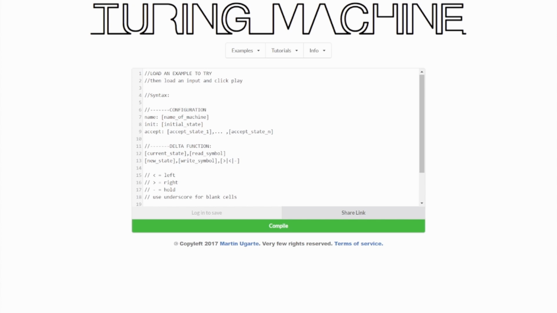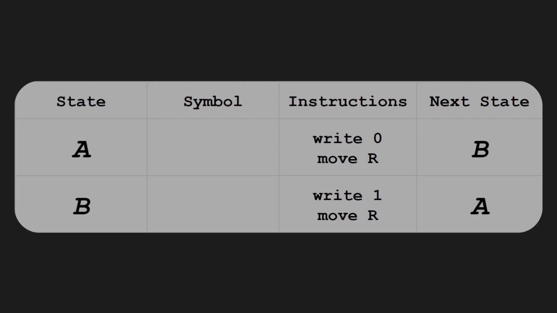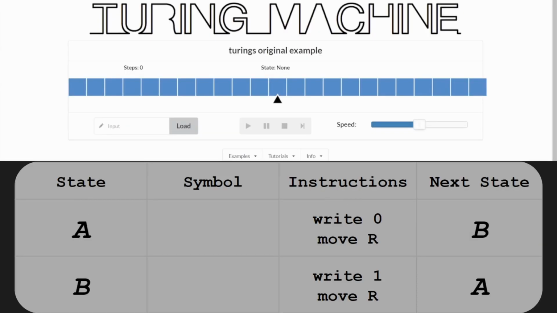Okay, let's actually look at an example of a Turing machine. Here's a nice simulator I found online, and I'll link it in the description if you want to use it. This one is more mathematically pure, so it only allows one print and one movement per instruction. Let's look at this simple program. It starts with state A in the register, and the first square is blank, so according to the table, it prints 0, moves right, and changes the state to B. Now, because the state is B and the cell is still blank, it prints 1, moves right, and changes the state back to A. And because there's no ending state, it just repeats 0, 1, 0, 1 forever.